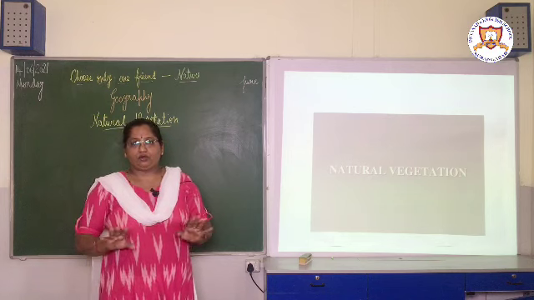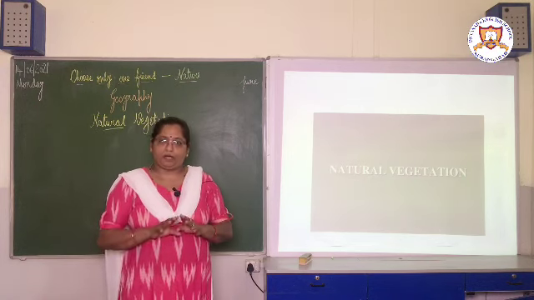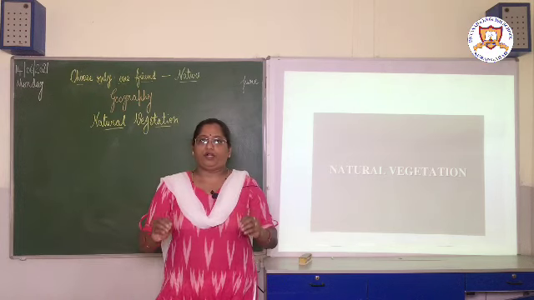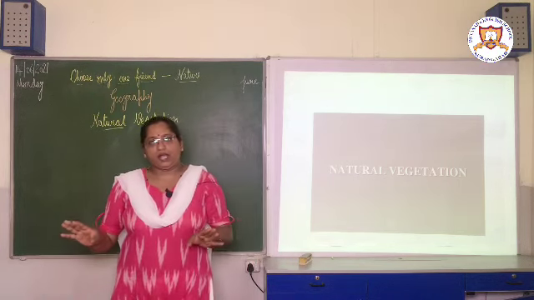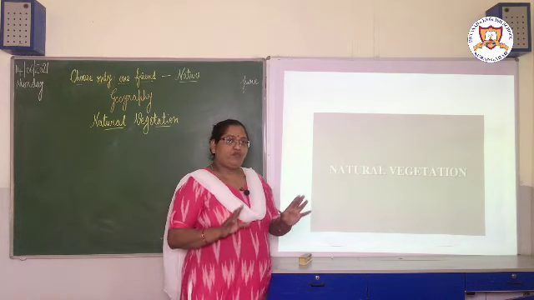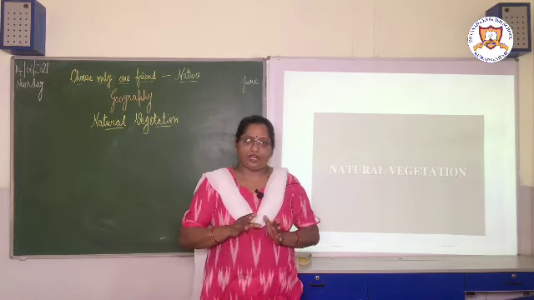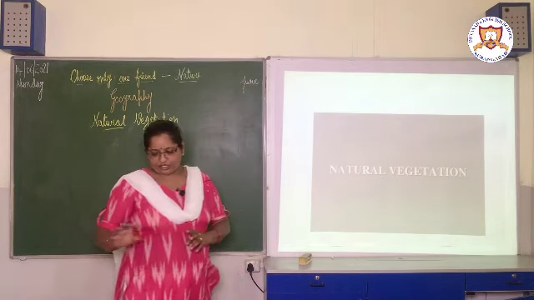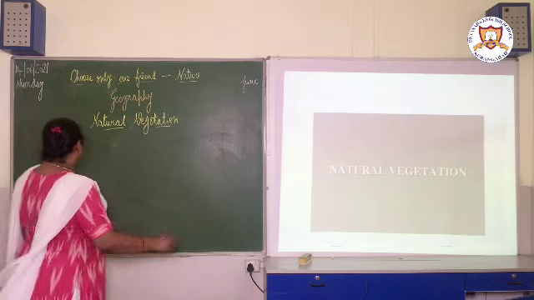We have not at all grown those plants, we are not pouring water to those plants, or putting any pesticides or fertilizers to those plants. They are growing by themselves. So the plants which grow by themselves, without human interference, are called natural vegetation. So I will write the definition of natural vegetation.